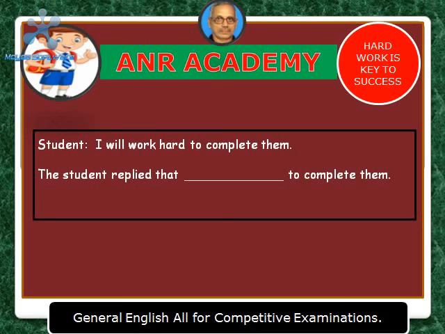So only you need to change I to he and will to would. The student replied that he would work hard to complete them.